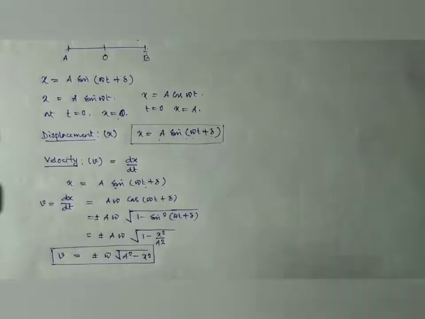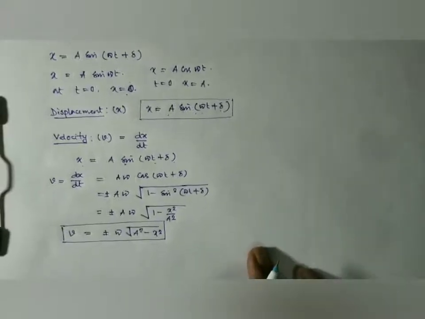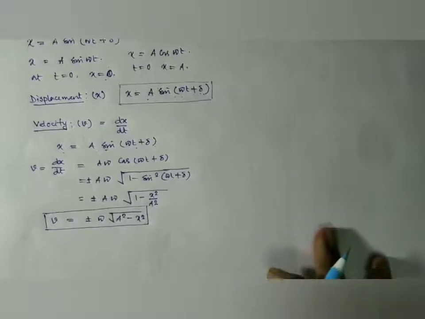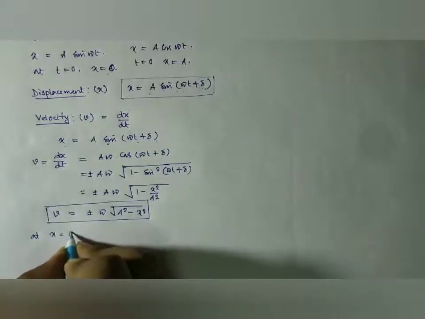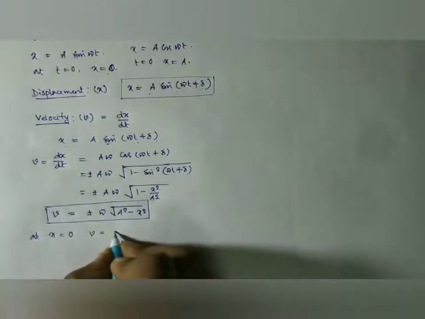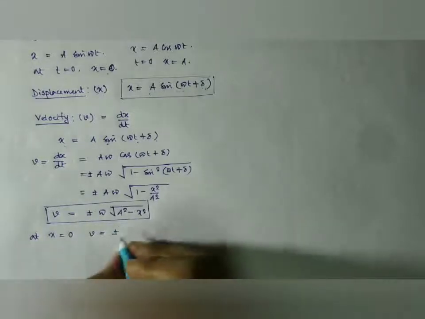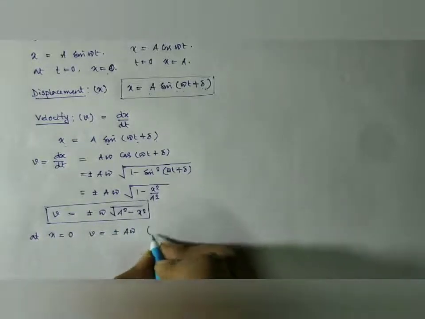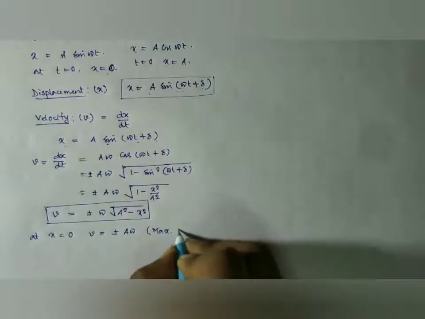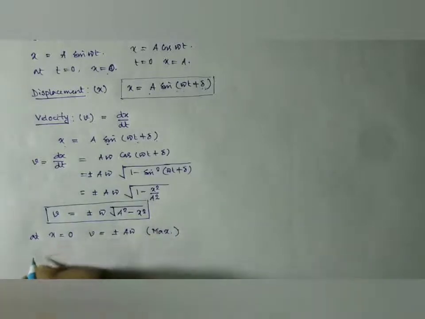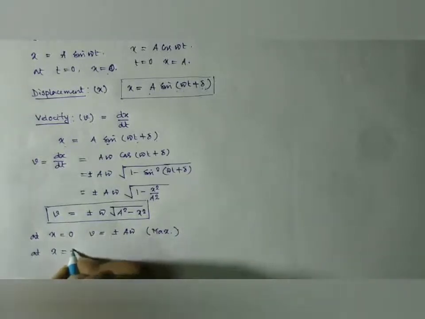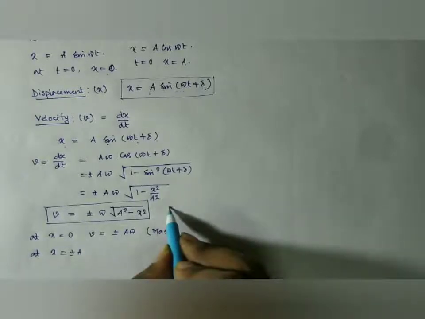And now, if we want to find out where the velocity is maximum and where it is minimum, look here: at the equilibrium position, that is at x equal to 0, we have v equal to plus minus A omega, that is the maximum velocity. So we have the maximum velocity at the equilibrium position of the motion, and at x equal to plus minus A, that is at the maximum of the amplitude.